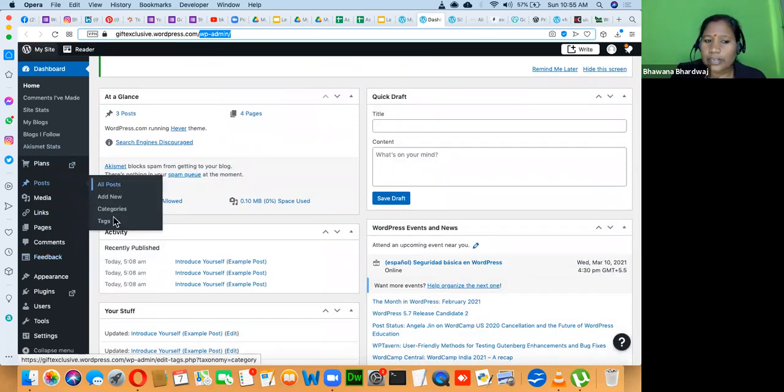Here you can manage your entire blog: all posts, new post, blog category, blog tag. Category is the physical organization of your content on your website. Physically, you are thematically organizing the content. So all content related to WordPress, all content related to search engines, all content related to Facebook, all content related to YouTube. So that is the physical organization.